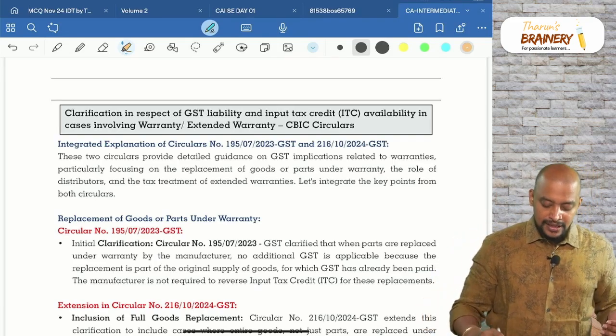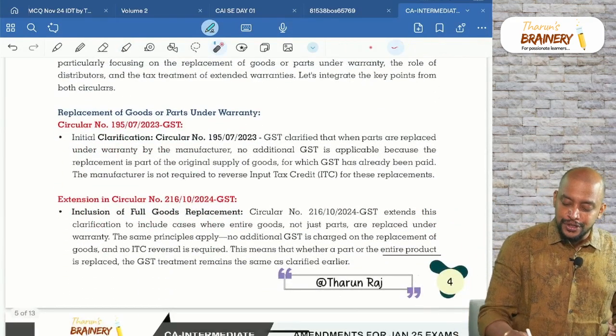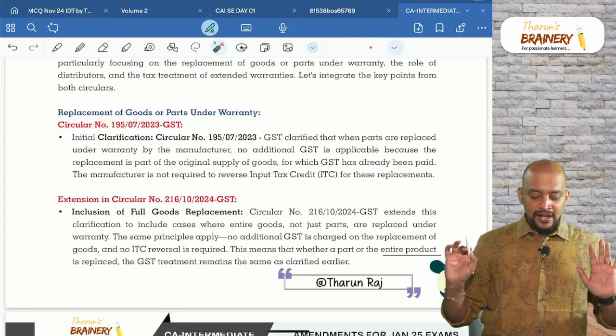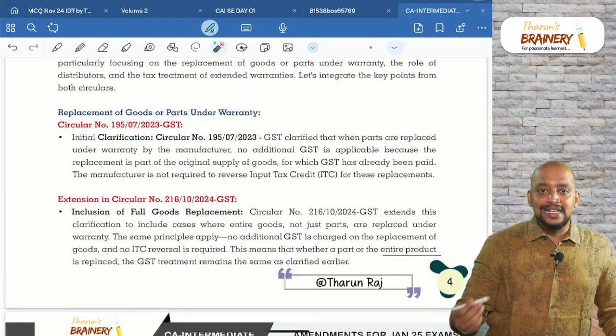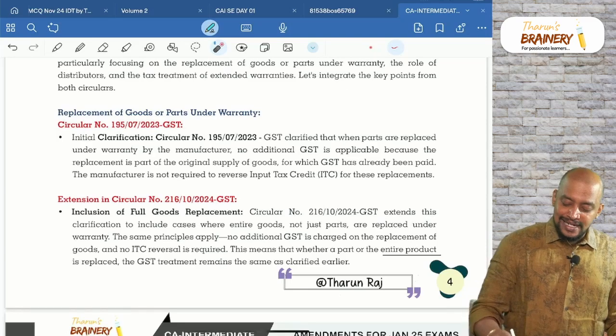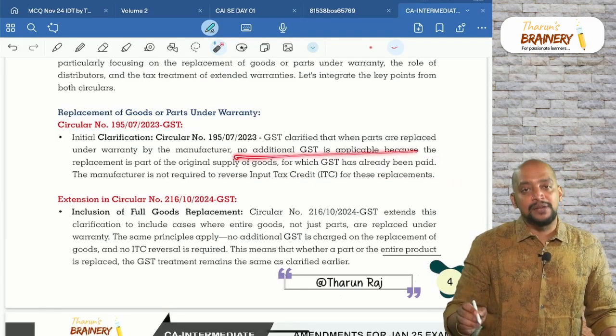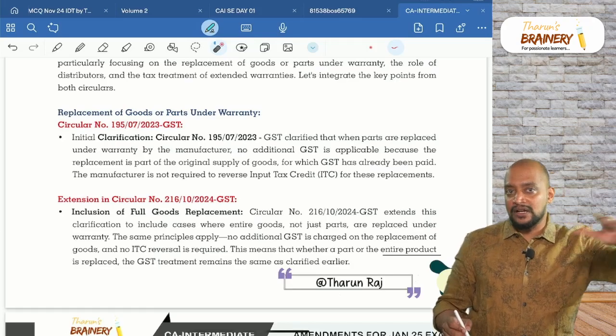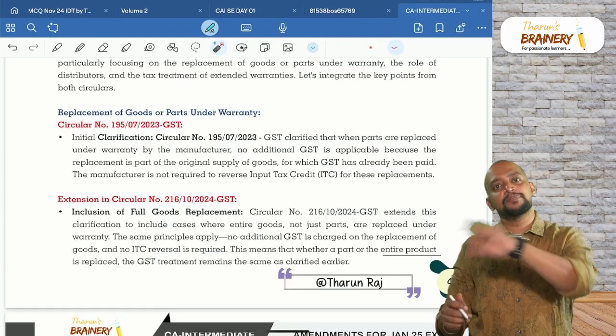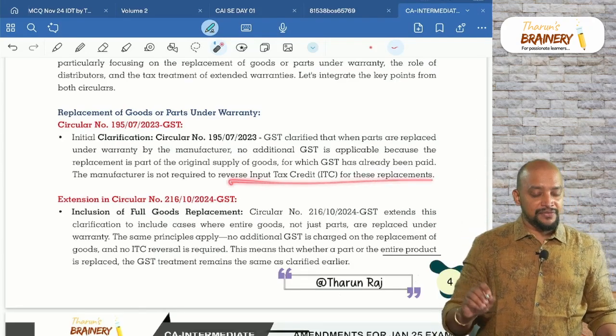So first, replacement of goods during warranty period. What will happen? ITC is available and no additional GST is payable. No additional GST payable is given in the previous circular, and thereafter in another place we saw ITC can be availed.